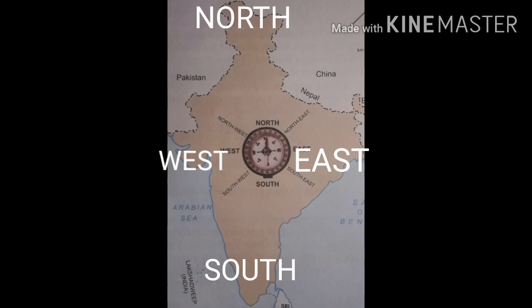How do you find directions on a map? The top of the map is the north. The bottom of the map is the south. To your right is the east and to your left is the west. Look at the map of India in an atlas. You will find Jammu and Kashmir lies in the north, Gujarat in the west, Tamil Nadu in the south and West Bengal in the east.